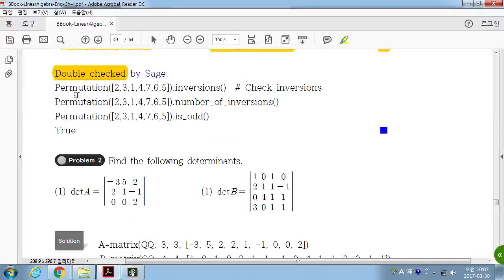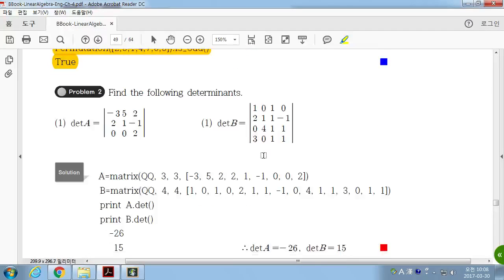Okay, next. So you can check it. Find the number of inversions, 5. So the question asks whether it is an odd permutation or an even permutation. If you are asked whether it is an odd permutation, then say it's true. So it should be an odd permutation.